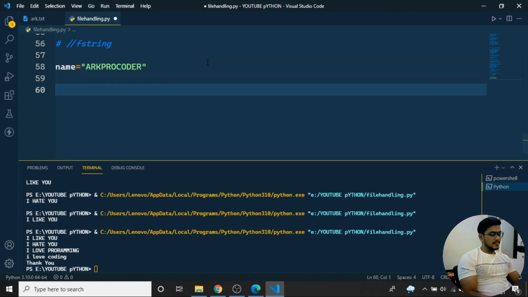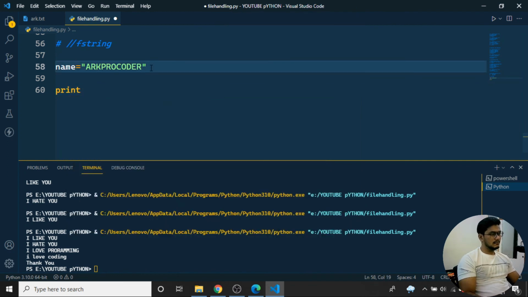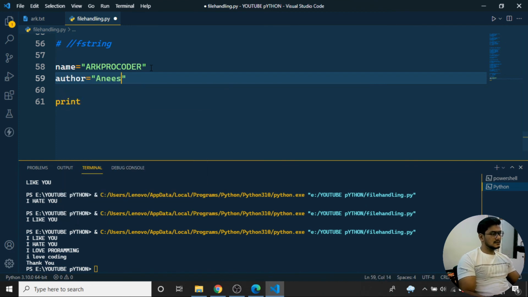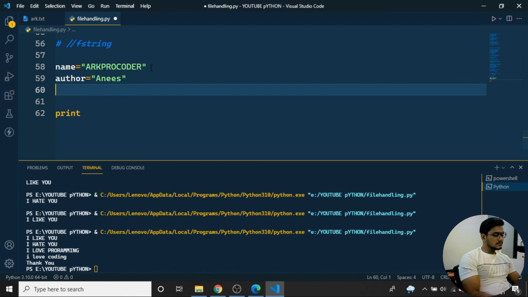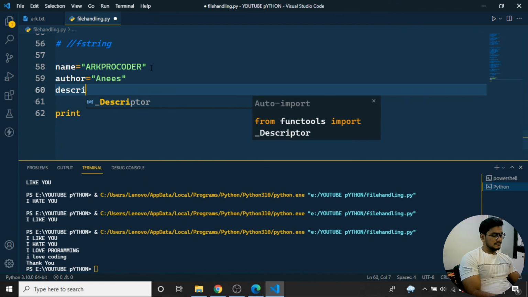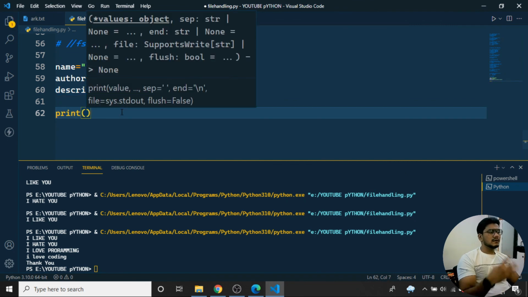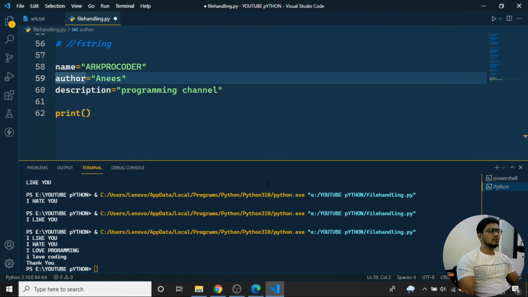If I want to print something, I'll write author is equal to this. Then I'll add one more thing, description, and write description is equal to programming channel. So I have these three things. I want to print them in one particular line of code, passing some data dynamically along with some static data.